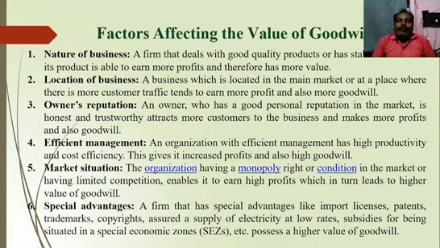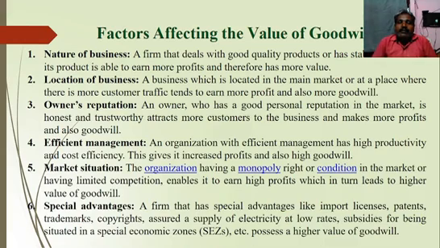Then the next topic is factors affecting the value of goodwill. What are all the factors that affect the value of goodwill? Nature of business, location of business, owner's reputation, efficient management, market situations, and special advantages. We will discuss briefly one by one.